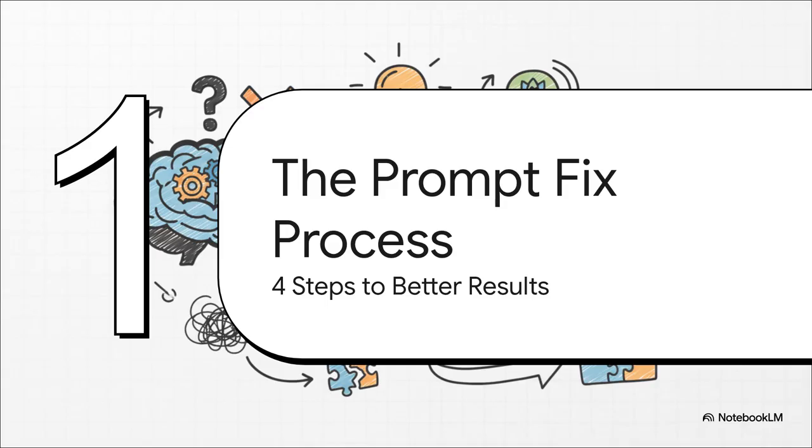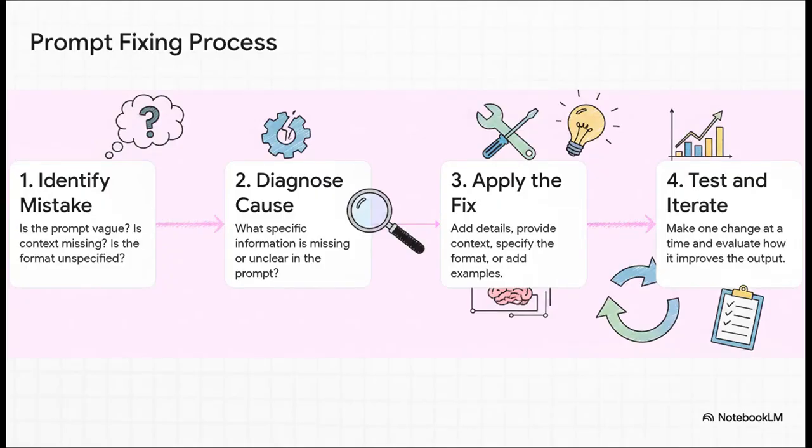Okay, so we've looked at all the problems. Now, let's talk about the solution. The best part is there's a simple, repeatable process you can use to debug any prompt and make it way, way better. Here it is. It's just 4 steps. First, look at the bad output you got and identify the mistake. Was it too vague? Did you forget context?